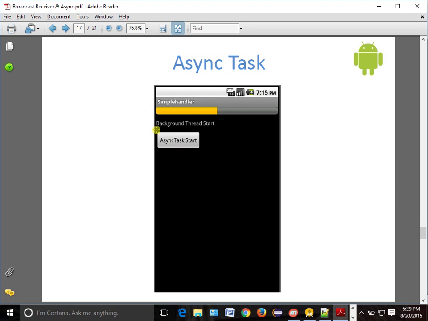Okay. So let's try to do an example. I will have one button on my screen, and as soon as I click on the button, we will change the progress of our progress bar. Something like 10, 20, 30, 40 will show the progress, same as when you copy and paste: 10%, 20%, 30% done. So we want to do the same thing basically in Android.